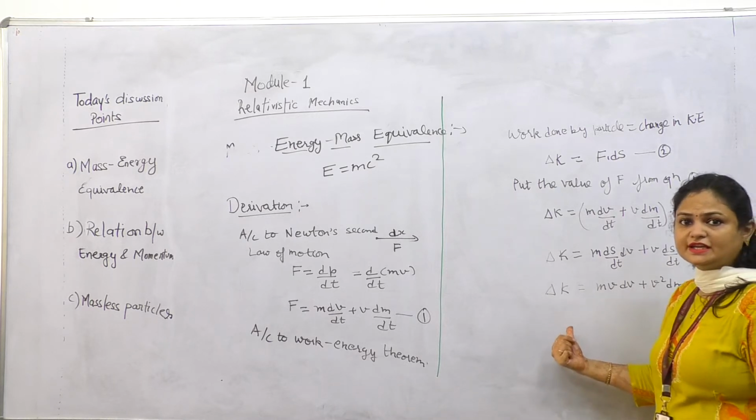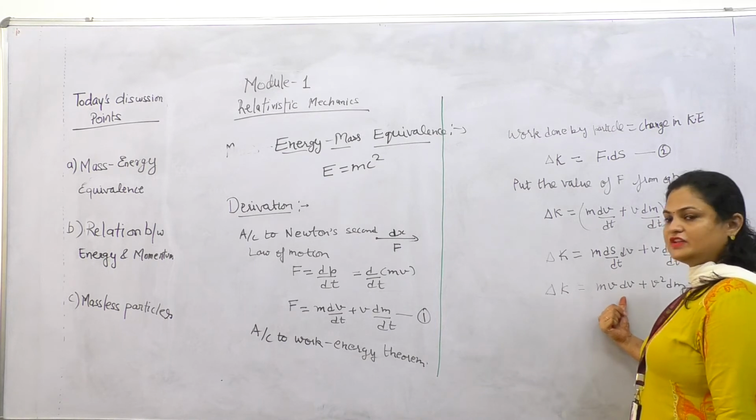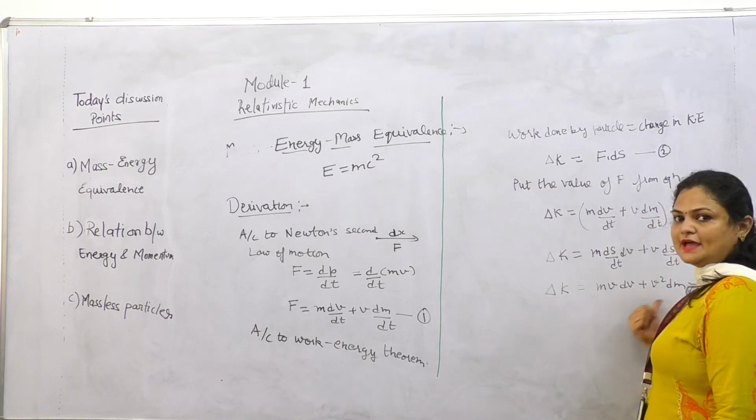So the change in kinetic energy is equal to mv dv plus v square dm.